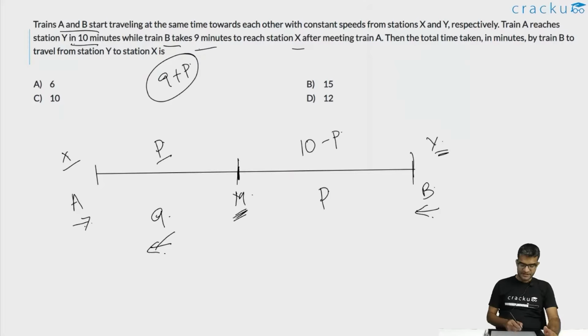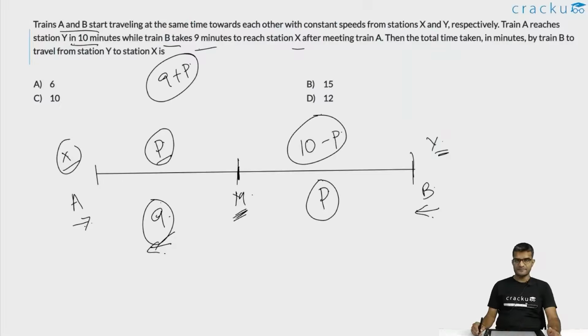Basically the ratio of the times that they have taken to cover the distances from A to M, from X to M, that is this ratio, and this ratio to go from M to Y should remain the same, because their speeds are the same, the ratio of their speeds is also the same. If you are only comparing the times that they have taken to go from X to M, that ratio will be P by 9.